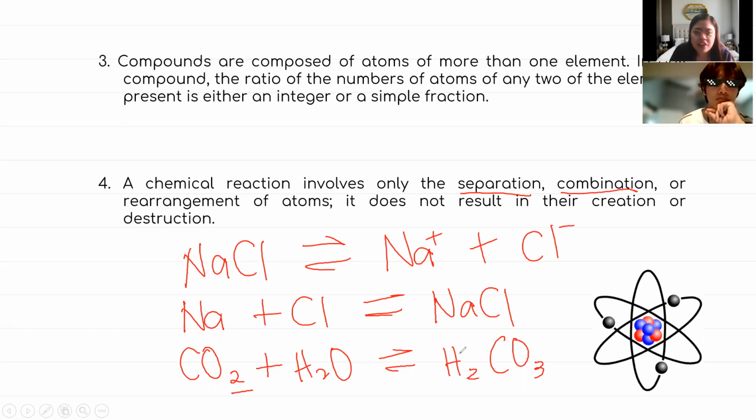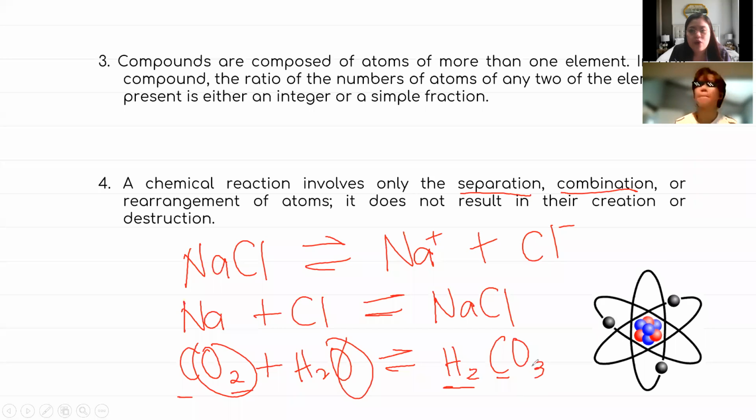So kung nakita ninyo, you still have there the 2 hydrogen, 1 carbon, and atin yan siyang i-combine ang tatlong oxygen. That is why naging isang compound na lang instead of the 2 compounds in the reactant na side, naging isang product na lang siya. So that is also allowed, combination and or rearrangement of atom.